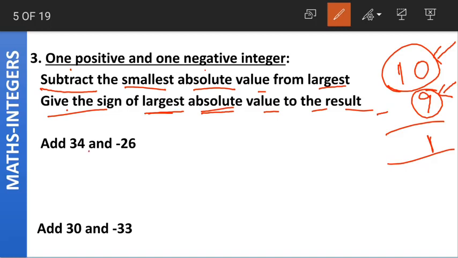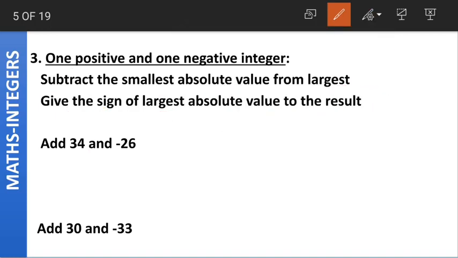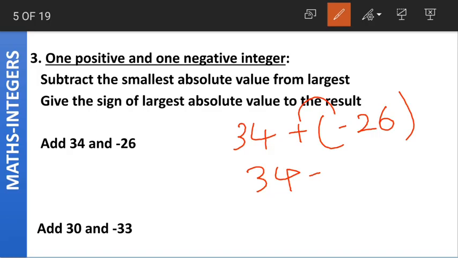Let us look at the first example here. We have to add 34 and minus 26. Now how will we write this? 34 plus of minus 26. Again, plus into minus becomes what? Plus into minus becomes minus. 34 minus 26. Now what will the answer of 34 minus 26 be? 34 is the greater number, 26 is the smaller number. We subtract these two.